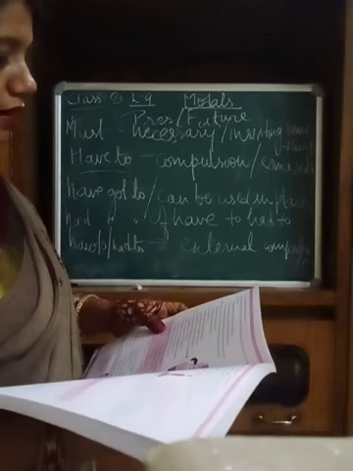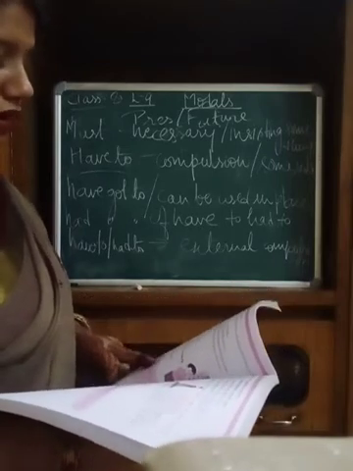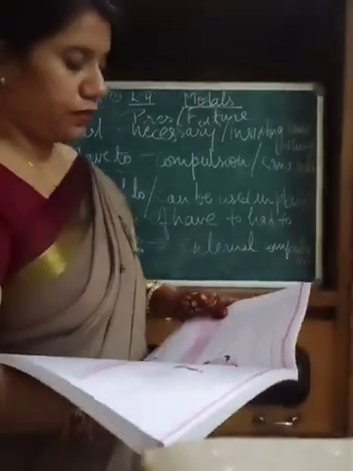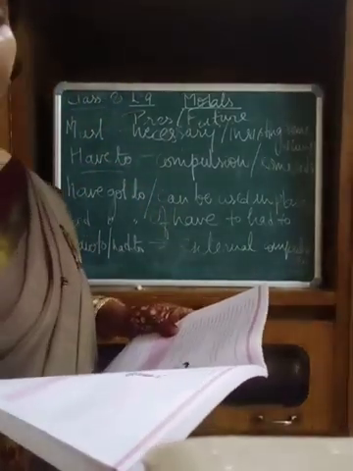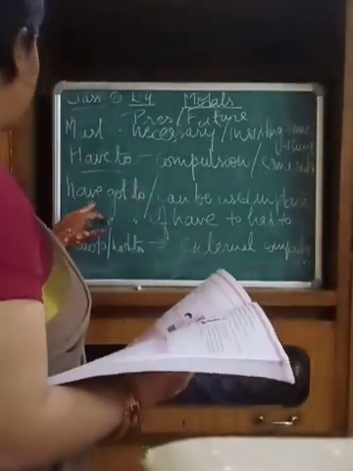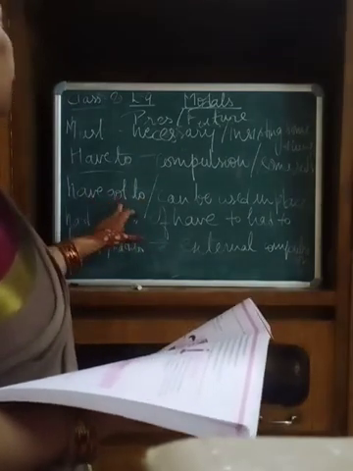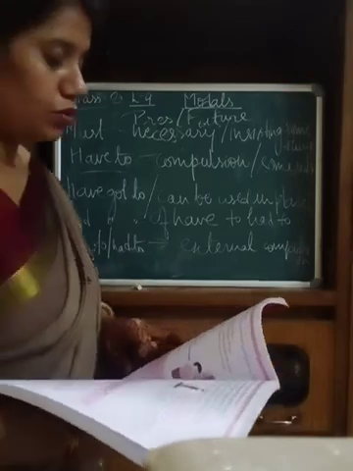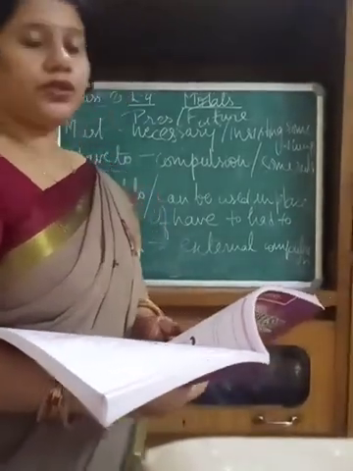Then have got to and had got to can be used in place of have to and had to. We often use have to, but we can also use have got to instead of have to. We have got to complete the project by next week. हम क्या करते हैं कि have to की जगह पर हम have got to भी use कर सकते हैं, but we can also use it instead of have to. We have got to complete the project by next week.